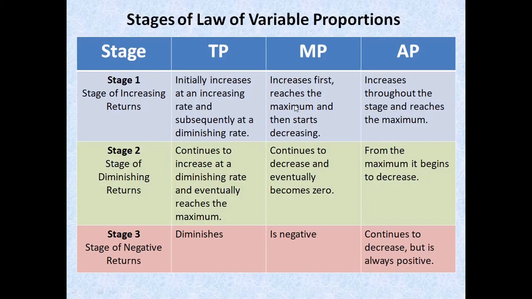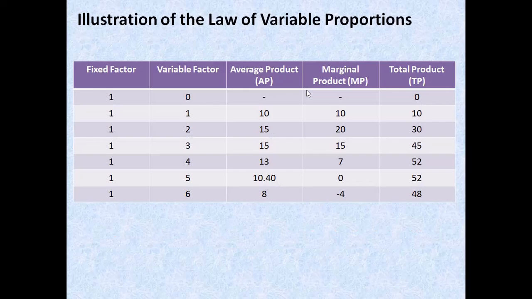Now MP reaches the maximum and starts to decrease. This is the maximum point, but beyond which it will decrease. Okay, so TP is increasing initially.